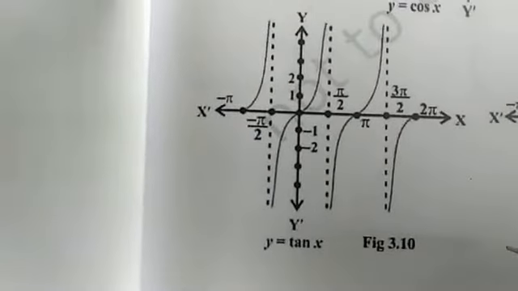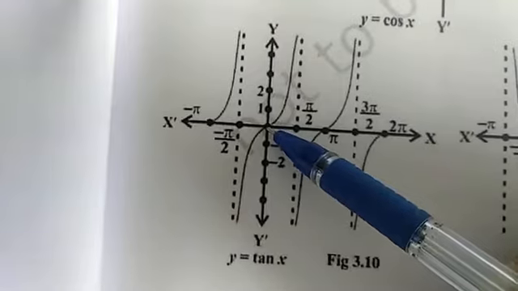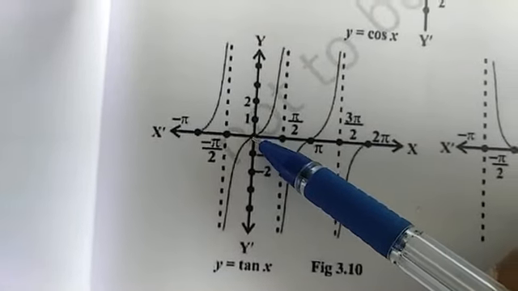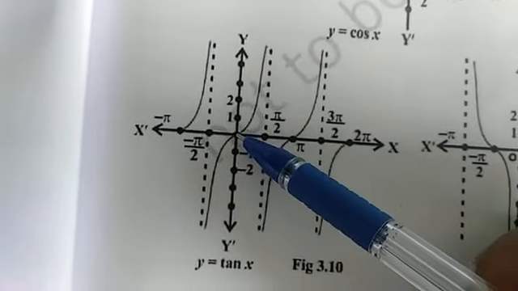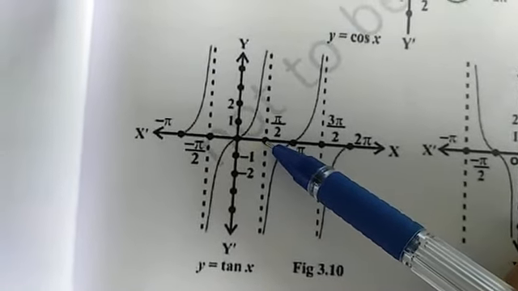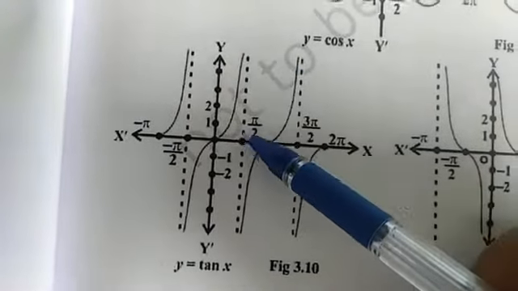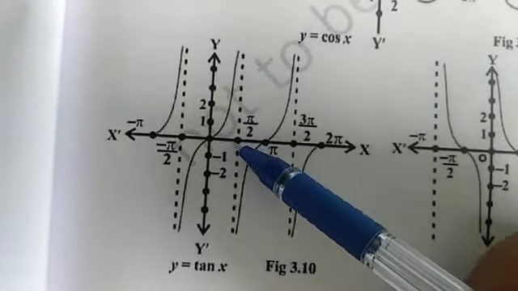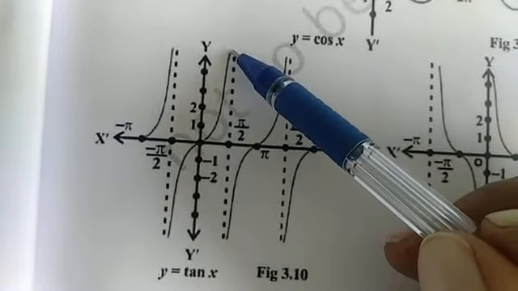Now for y is equal to tan x, if you observe, here tan 0 is 0 and its value goes on increasing as we put values going toward pi by 2. For tan pi by 2 it is infinity. For the remaining values nearer to pi by 2, it will go toward infinity.